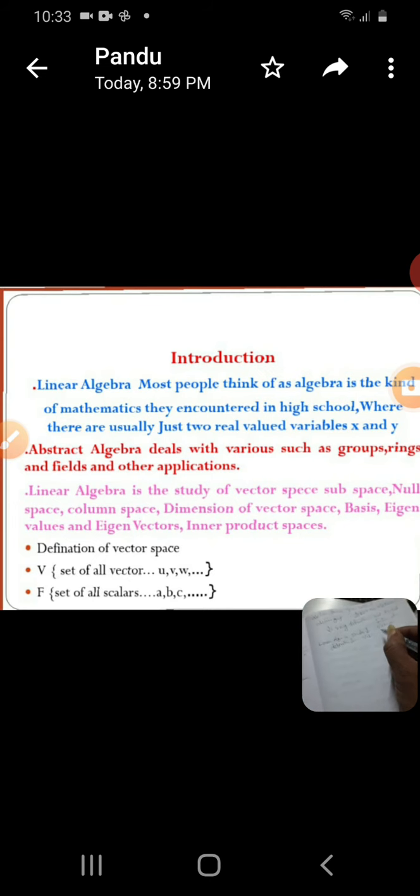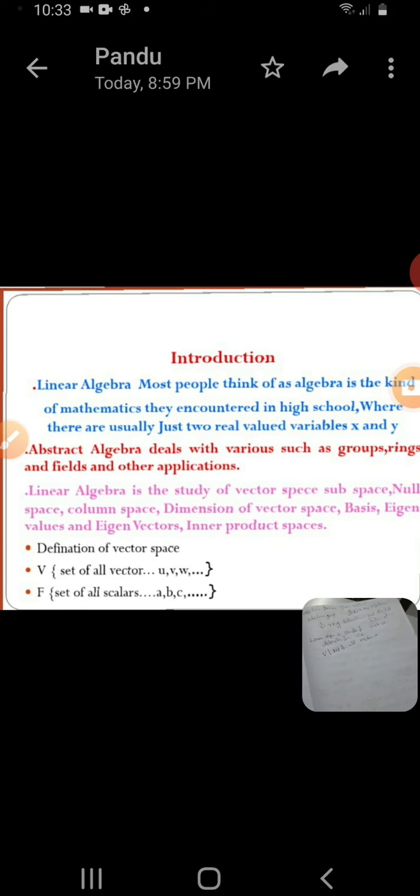In our group theory, and also ring and field, you consider a non-empty set and one or two binary operations.